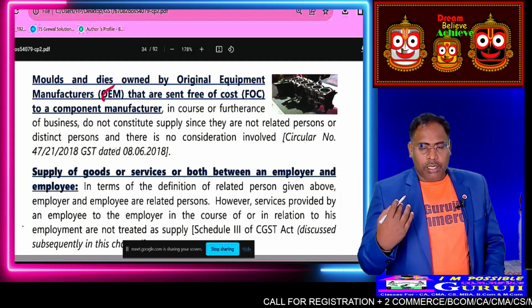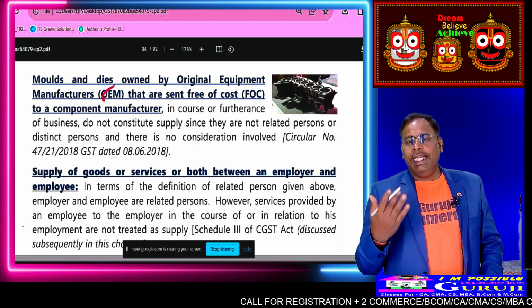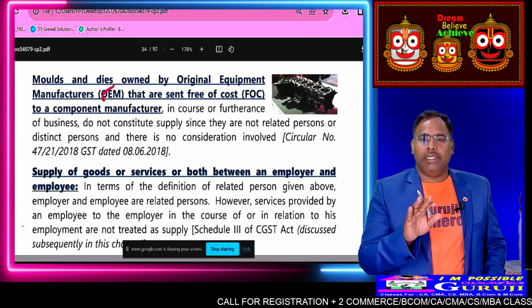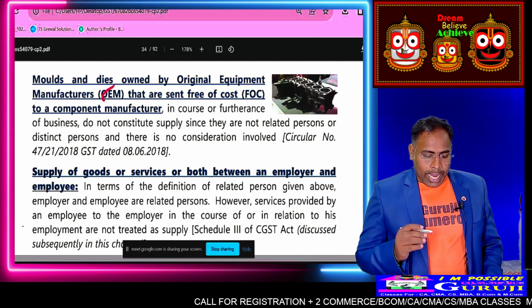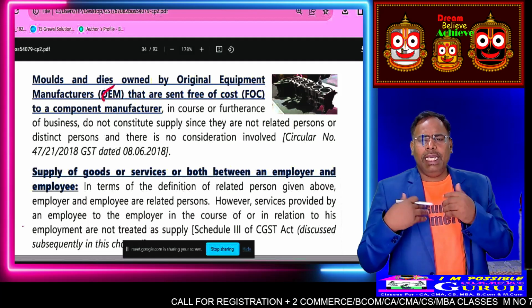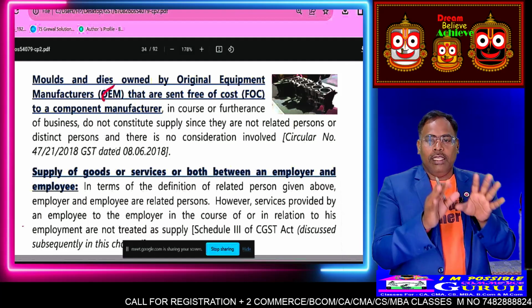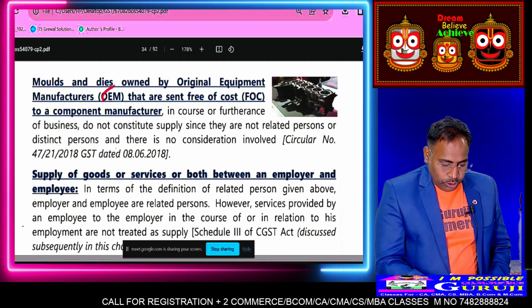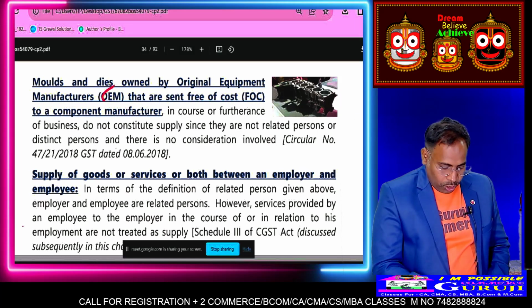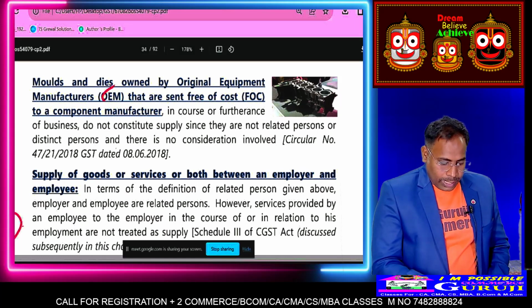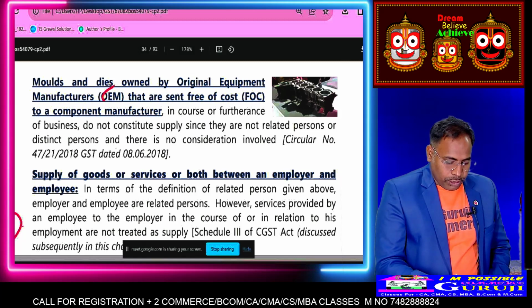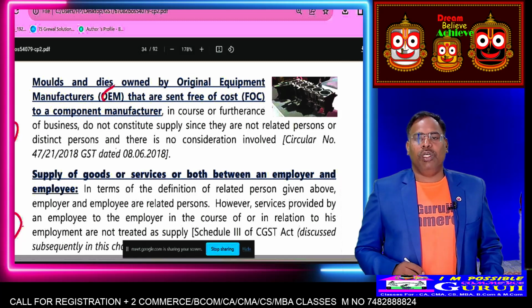Suppose there is a printing press that is a different person, not a related one. I have given, as a gift, the printing press machinery, suppose worth 5 lakh rupees, free of cost, to that person. Suppose my shop is Commerce Guruji, and that person, Tapasmita, runs the book printing press.